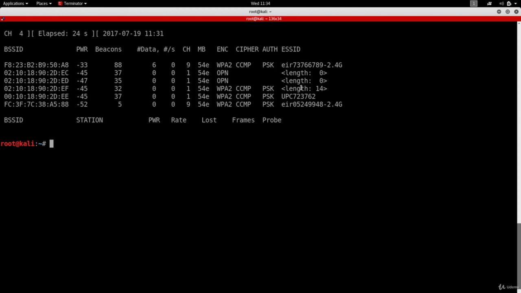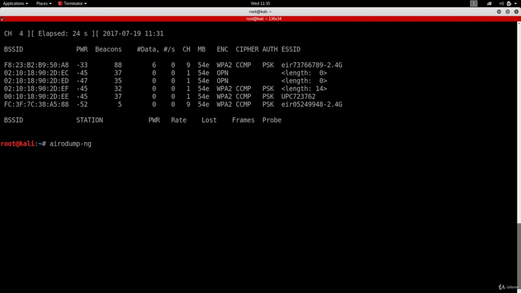So, the adapter that I'm using right now supports 5 GHz, but as you can see, I still can't pick up these networks. That's because I need to specifically tell AeroDump-NG that I want it to listen on 5 GHz frequencies and 5 GHz channels. To do that, all we have to do is just type AeroDump-NG, like we always do.